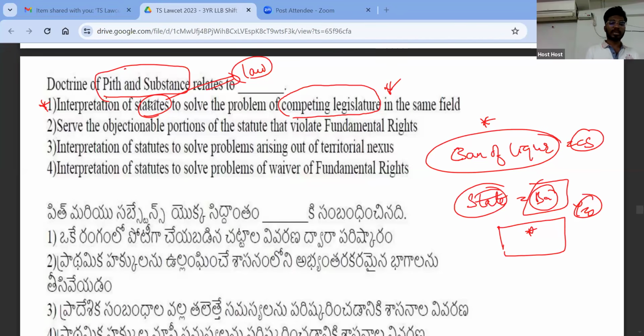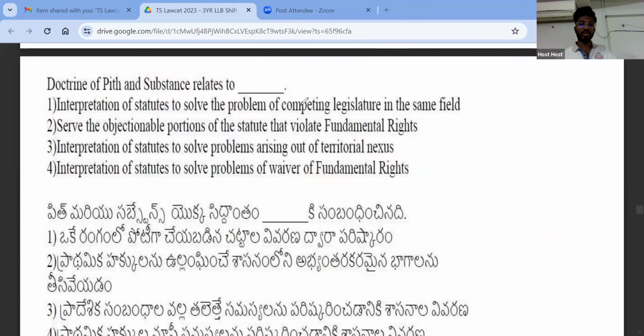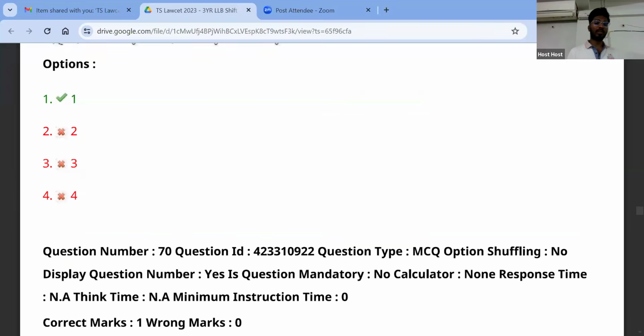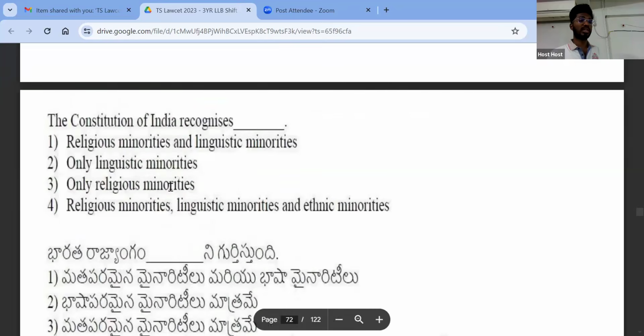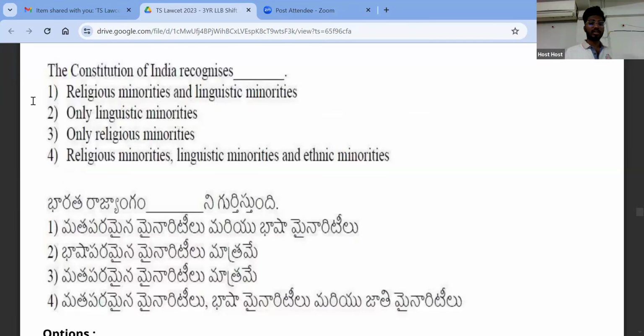So the doctrine of pith and substance relates to interpretation of statutes to solve the problem of competing legislature in the same field. Especially in subjects related to the concurrent list, this doctrine will be invoked when there is a conflict. However, it is very clear that whenever there is a subject in the concurrent list and both the central government and state government are making laws, the central law will always prevail. Okay. Now look at this: the Constitution of India recognizes which type of minorities?